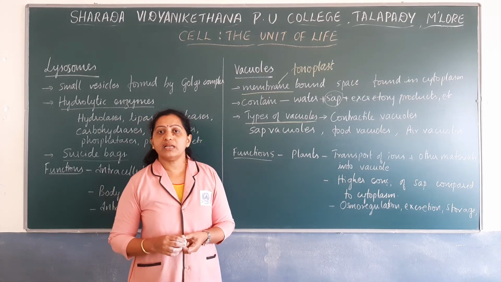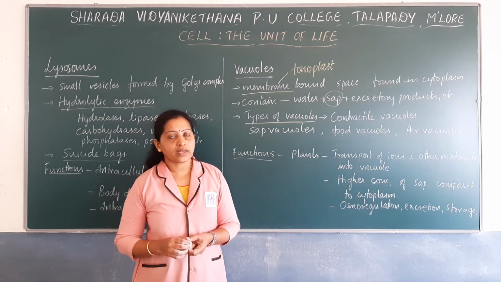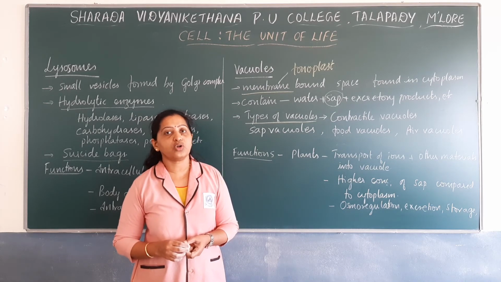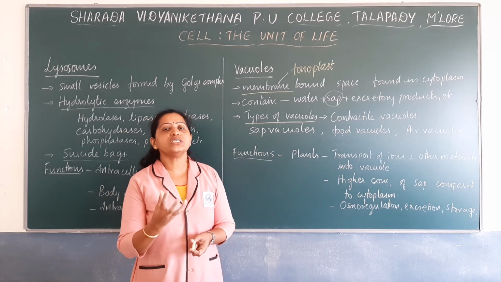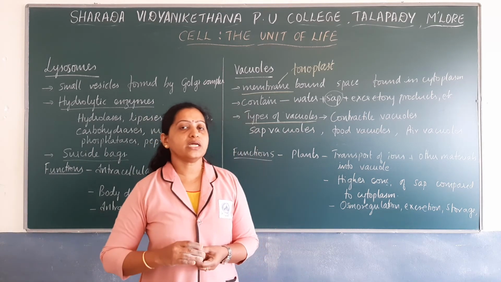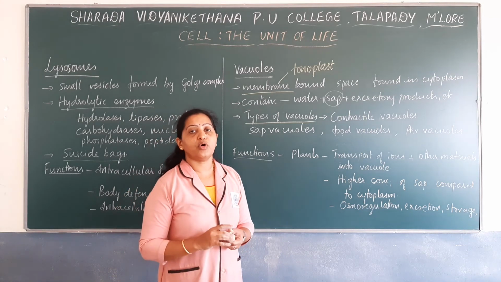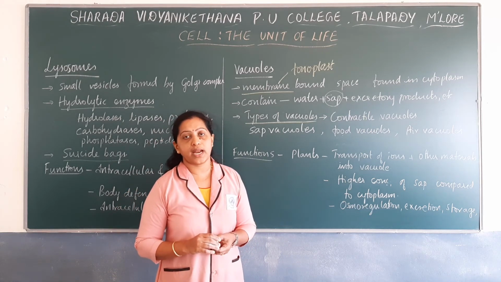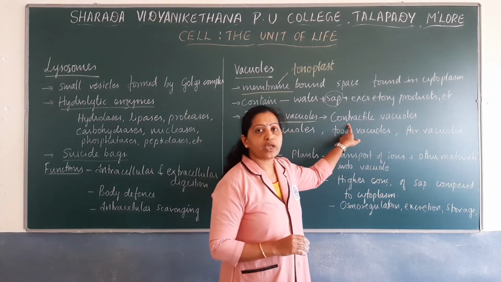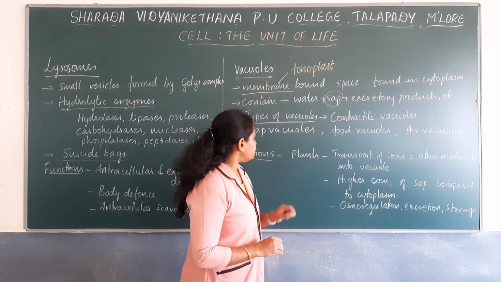Contractile vacuoles are mainly found in single-celled organisms like amoeba. What is the function of the contractile vacuole in amoeba? It plays an important role in osmoregulation and excretion.